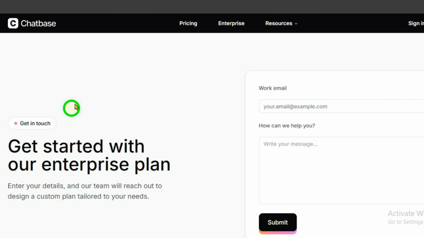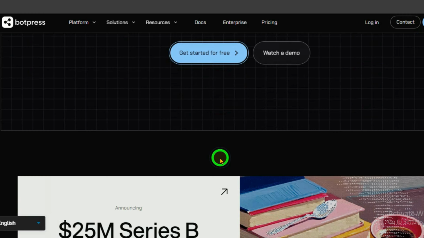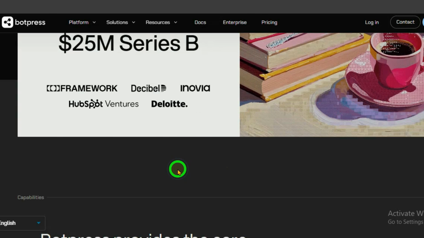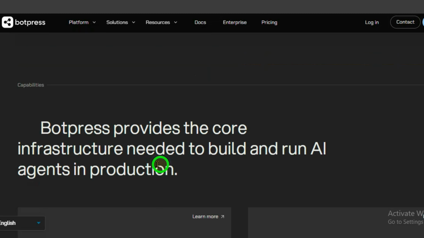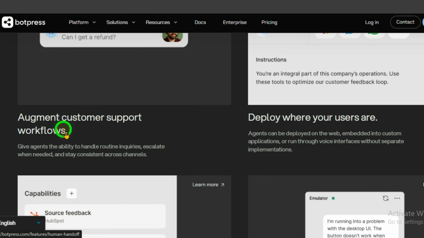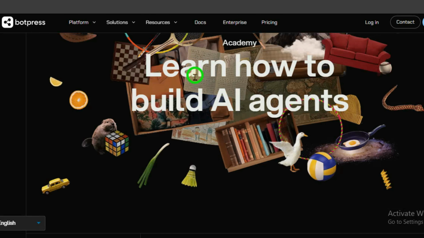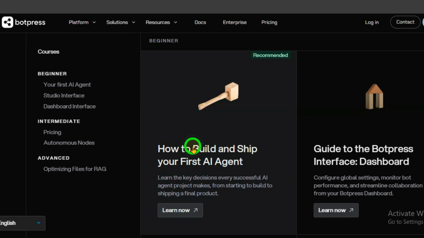fast results. Now let's look at Botpress. Botpress is more advanced and flexible, but it also comes with a steeper learning curve. It gives you more control over how conversations flow, how the chatbot responds, and how it integrates with other tools. Botpress supports complex logic, conditional responses, and deeper customization. This makes it better suited for developers, technical teams, or businesses that need a highly tailored chatbot experience. While beginners can still use Botpress, it usually takes more time to learn compared to Chatbase.